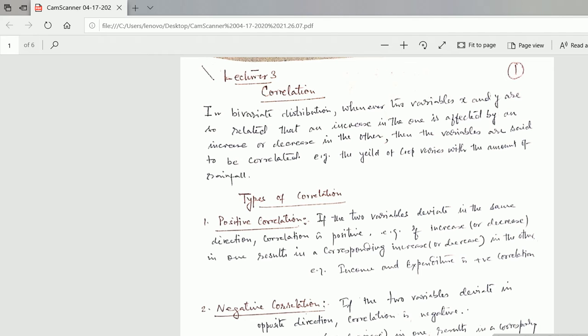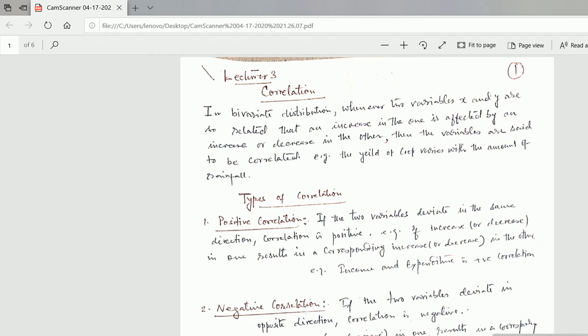And the second is bivariate distribution. Bivariate means two variables. The distribution involving two variables, such as heights and weights of the students of a class. That means bivariate distribution means two variables are involved in any distribution or any correlation. But the point is, now we are going to discuss the correlation term.